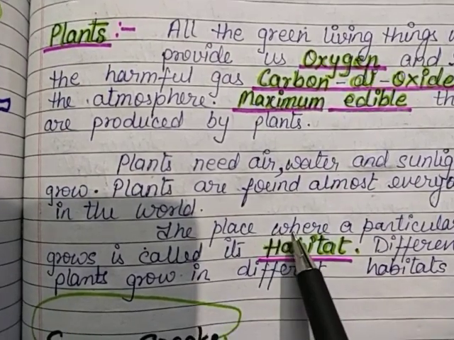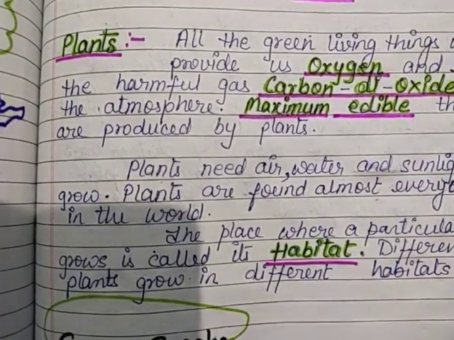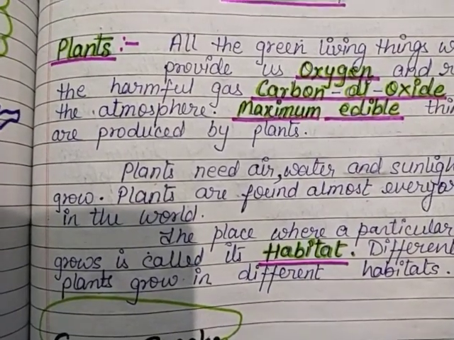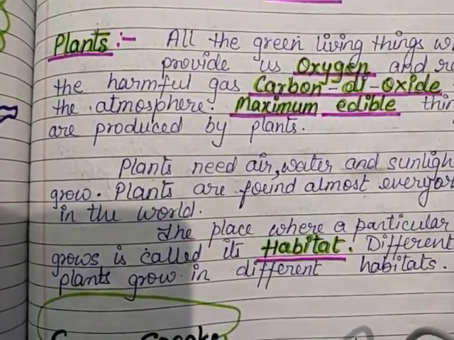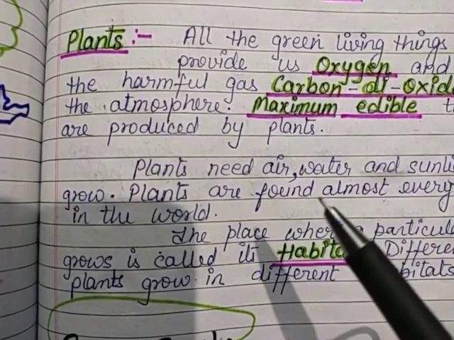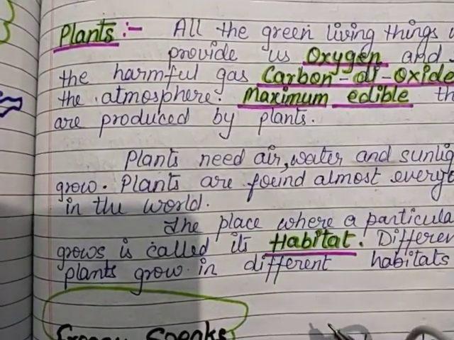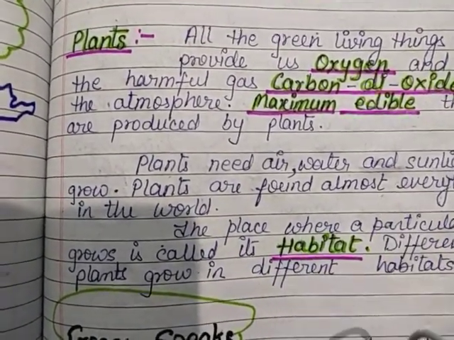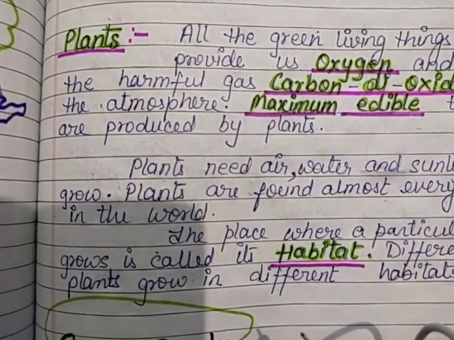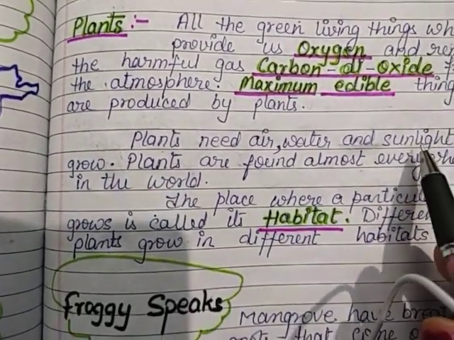Plants are also known as autotrophs or producers. Plants are producers because they produce their food. They can make their own food. As you know, we are dependent for our food on the plants. Like we eat fruits, we eat vegetables, and from where we get these fruits and vegetables? We get these fruits and vegetables from the plants. So plants are the sources of these edible items, but plants cannot eat the things which are made by the animals or humans. Plants make their food by their own, with the help of water, air and sunlight.